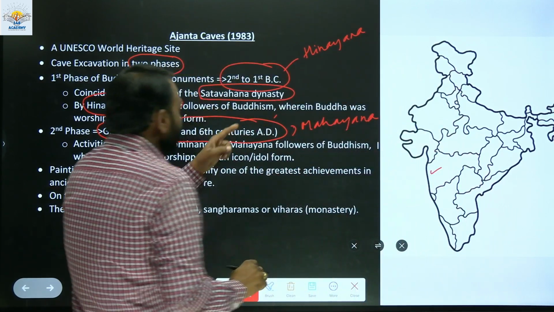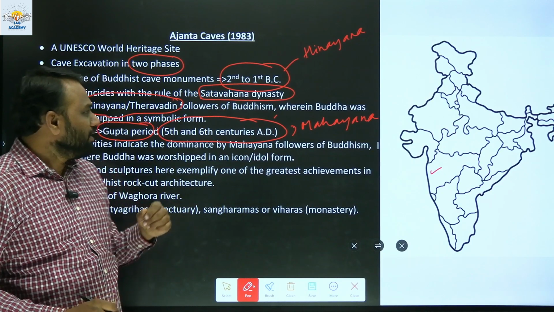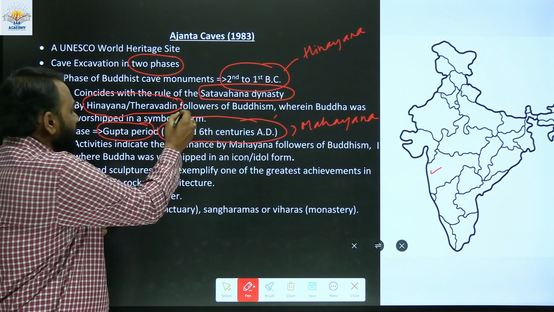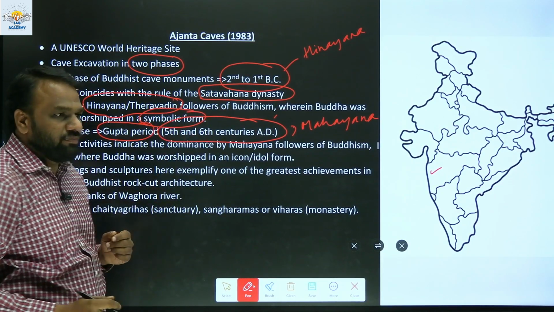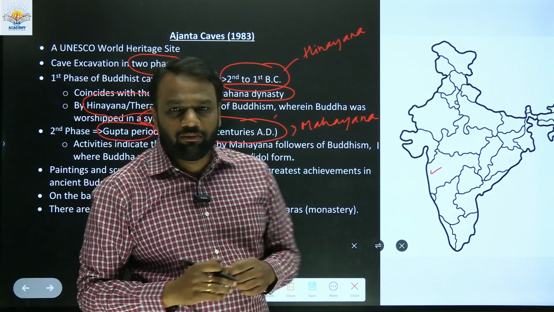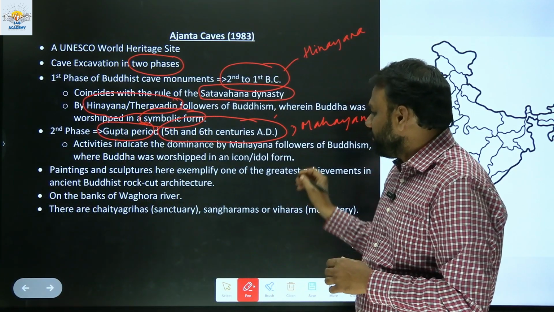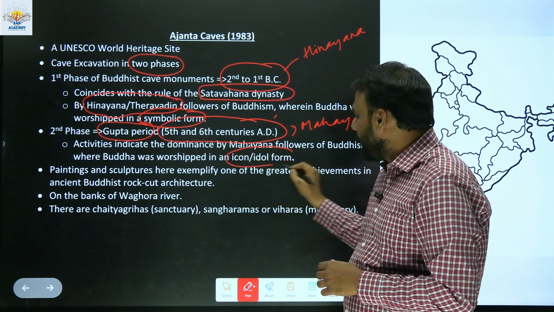How can you differentiate them? In the Hinayana form of Buddhism, they worship Buddha in a symbolic form, whereas in the Mahayana form, they worship Buddha in idol form.